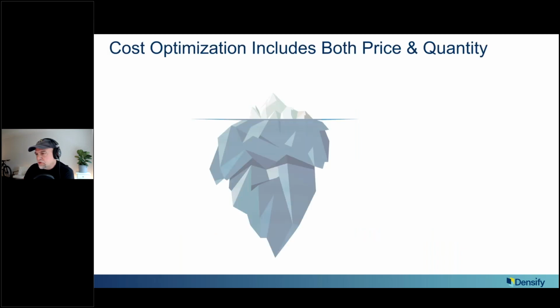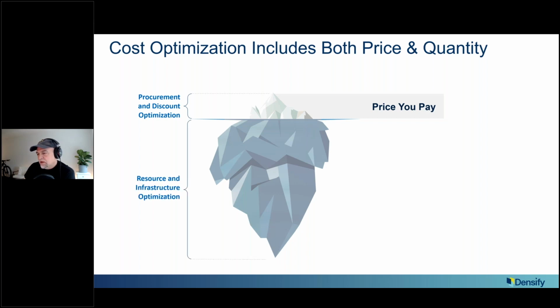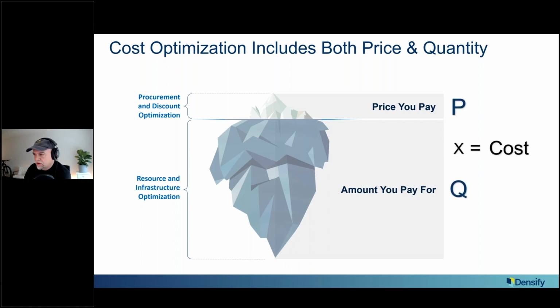Let's start with our view on cost optimization. We view it as a bit of an iceberg. If you look at most organizations today, there's obviously been a big focus on getting discounts, understanding the bill, and optimizing the price you pay. I think a lot of organizations have done a pretty good job of that. It's rare to find someone now without discounts and some kind of plan in place. Our view is that the big frontier now in cloud cost is the resources themselves, not the price but the quantity, the amount you're paying for. It's really standard price times quantity: the unit cost times how many you have. I'm sure you've negotiated with cloud providers to get the best P. Now what we focus on is the Q, the bottom of this iceberg, where we feel the lion's share of the go-forward opportunity is.